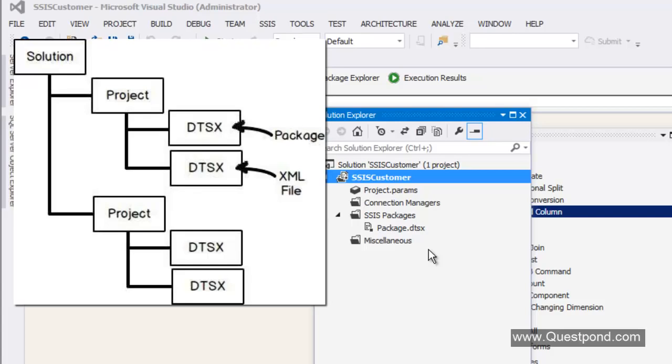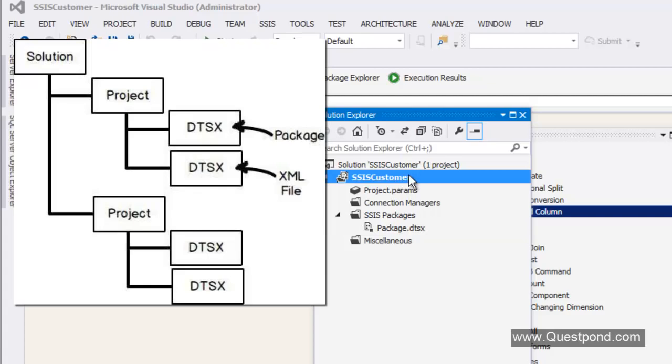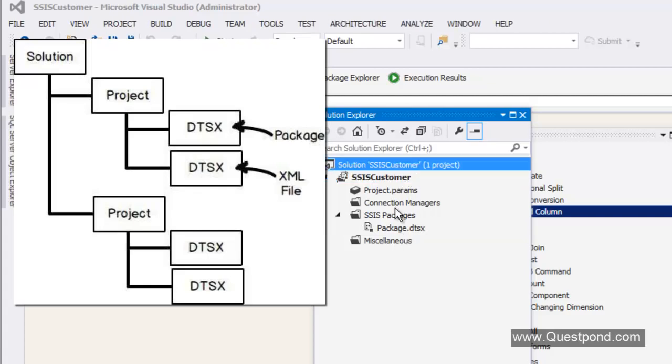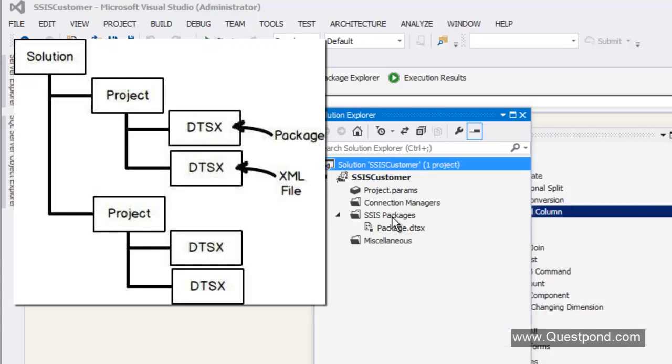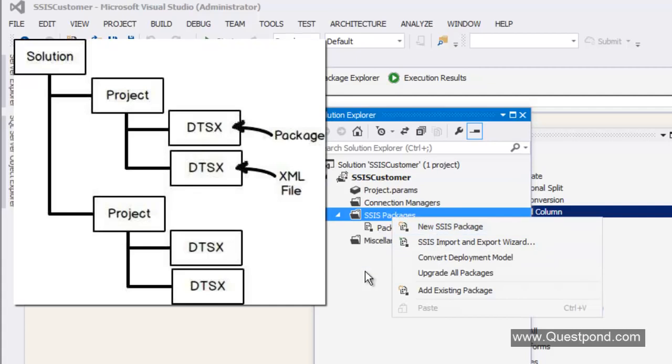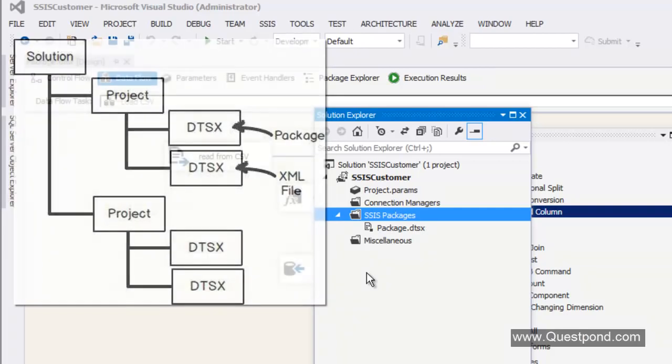People who are very old to SQL Server would know what I'm saying. Now, what they have done is they have taken the same DTS and built this complete SSIS over it. That's why they have named it DTSX. X means there is something extra to it. So a package belongs to a project and a project belongs to a solution. You can have multiple packages inside a project and multiple projects inside a solution. I can add new projects if I want, or add new packages if I want. So remember the structure of an SSIS project: package, project and solution.